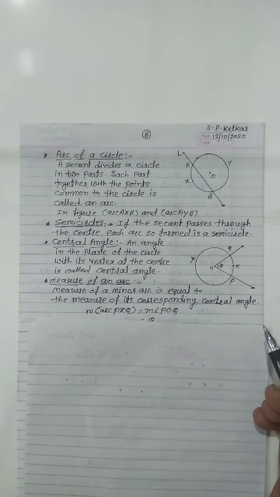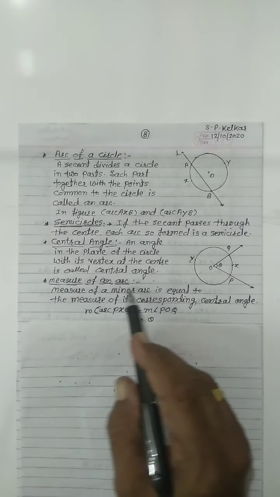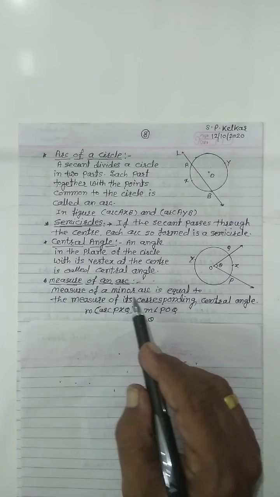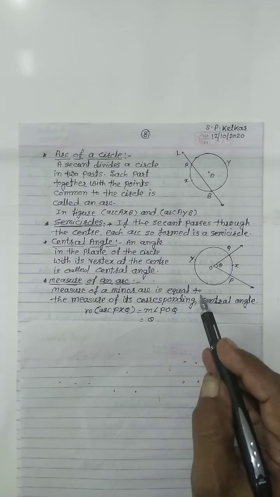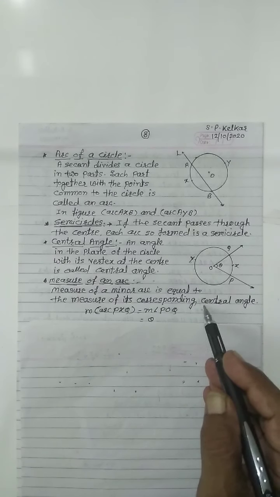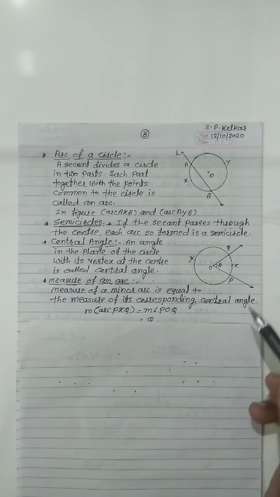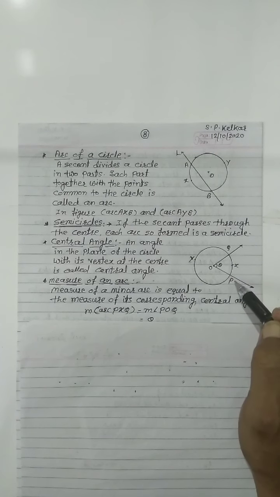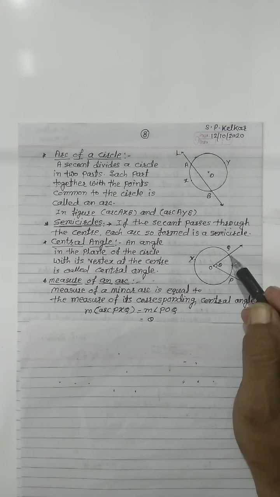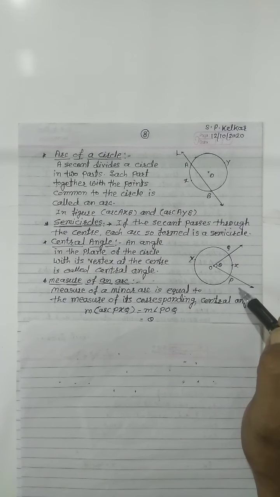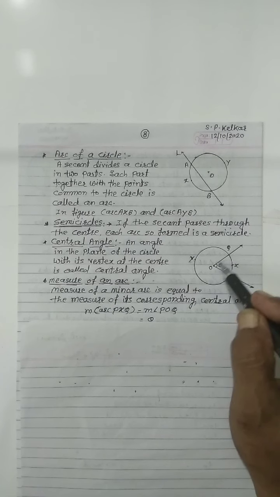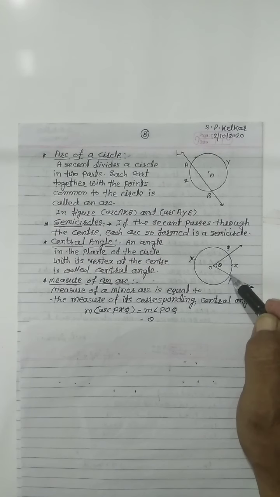Measure of an arc. The measure of a minor arc is equal to the measure of its corresponding central angle. See, in this figure, the angle POQ or angle QOP is called the central angle, and this angle intercepts the arc QXP or PXQ.